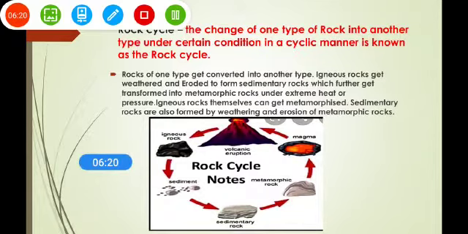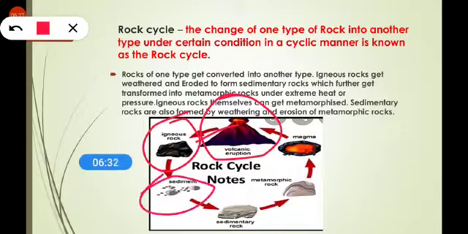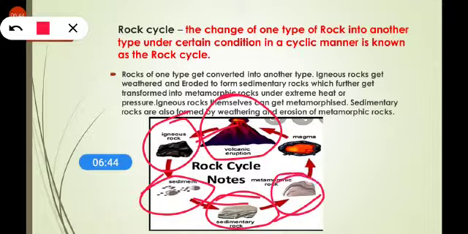Let me explain. As you know, when a volcano erupts, the lava comes outside, cools down and turns into igneous rock. Then the igneous rock is broken and turns into sediments. When sediments are carried by wind and water, they form a layer which we call sedimentary rock, and after sedimentary rocks, due to heat and pressure, metamorphic rocks form.